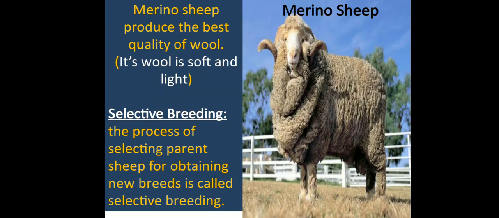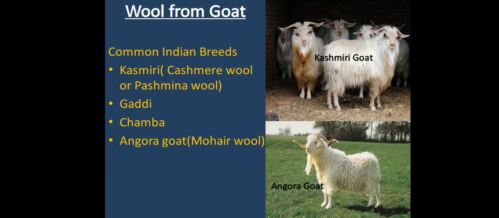So this is called selective breeding, or we can say the process of selecting parent sheep for obtaining a new breed is called selective breeding. Next, another animal from which we are getting wool is the goat.